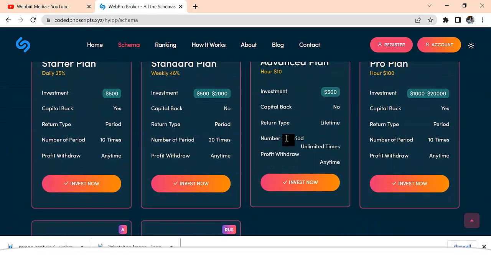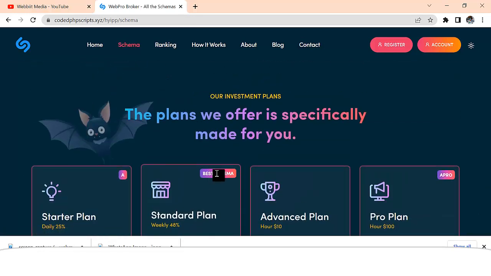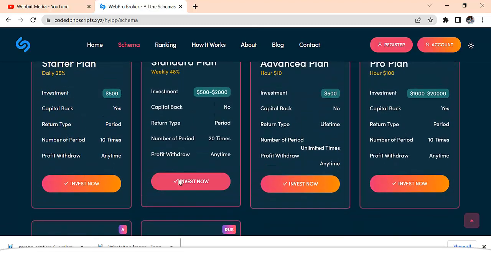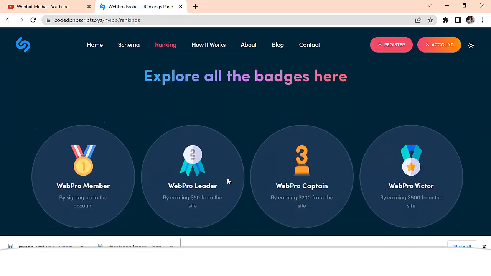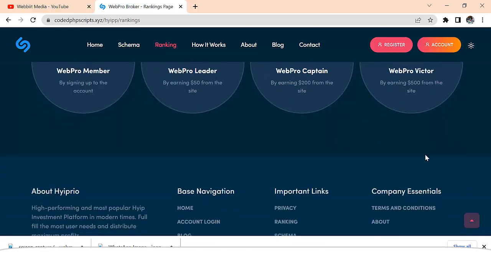The schema here means investment plan, right? Unlike every other site that says investment plan, in this particular website the investment plan is called schema. It also has a powerful ranking feature. That is, the more you earn, the more you invest, the more you withdraw, your investment ranking will be calculated. So you see the web pro member, leader, captain, and victor.